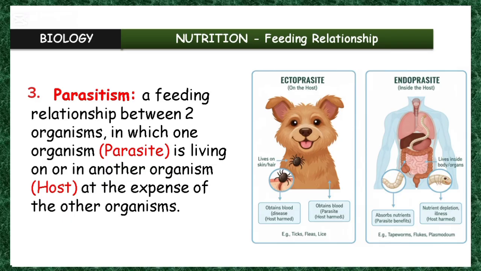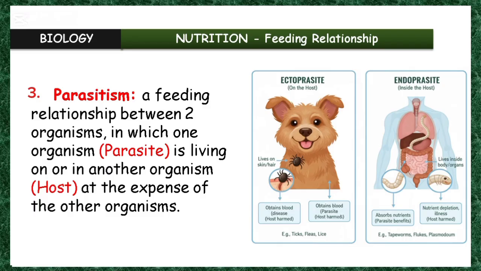So parasitism is a feeding relationship between two organisms in which one is living in or on the other and benefiting at the expense of the other, living and feeding in or on the other at the expense of the other.